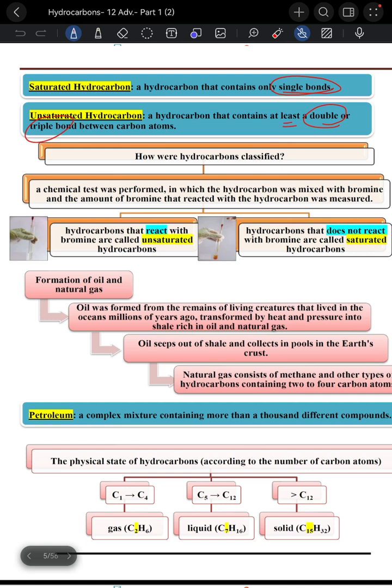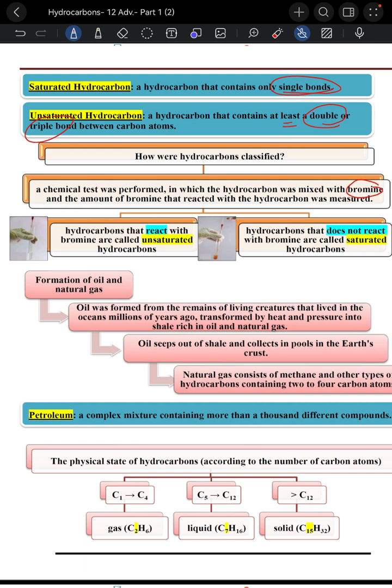So how can we classify hydrocarbons? We make a chemical test for hydrocarbons. We make this test with bromine. So if it reacts with propene, we call it unsaturated.